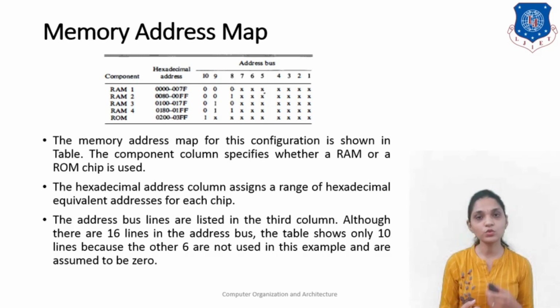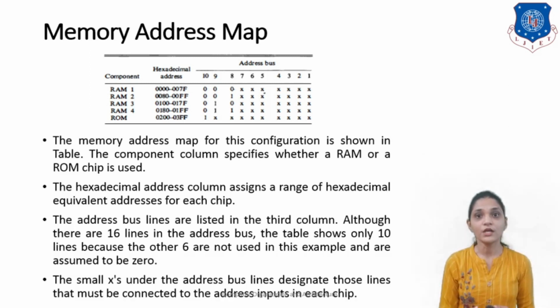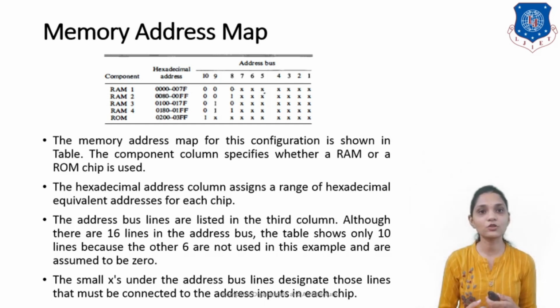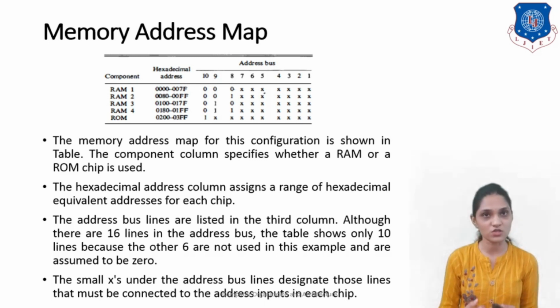There are 16 lines in the address bus. The table shows only 10 lines because all other 6 lines in this example are assumed to be 0. And the small x under the address bus lines designates those lines that must be connected to each chip.